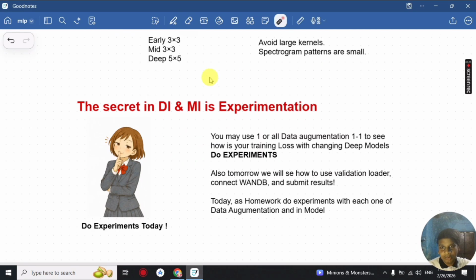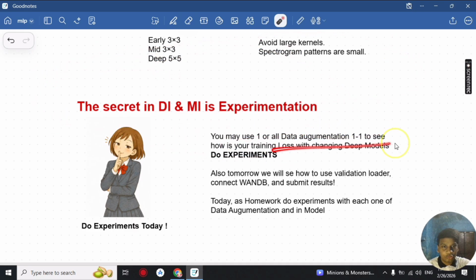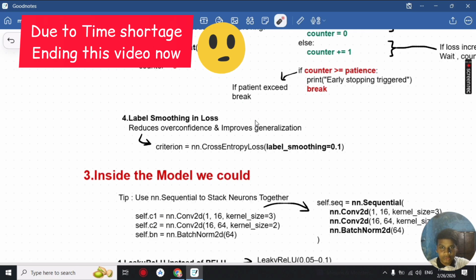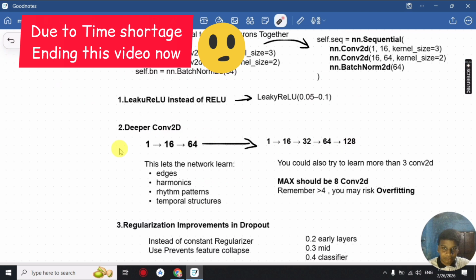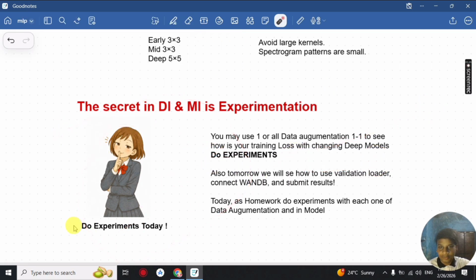Okay, so finally, the secret in deep learning and machine learning is experimentation. You may use one or all of the data augmentations I told you about, or for the training loss you could use deeper models, or you could remove layers. But don't change our label smoothing and the early stopping. The main thing is that you could change to deeper models, or you could change the data augmentation.